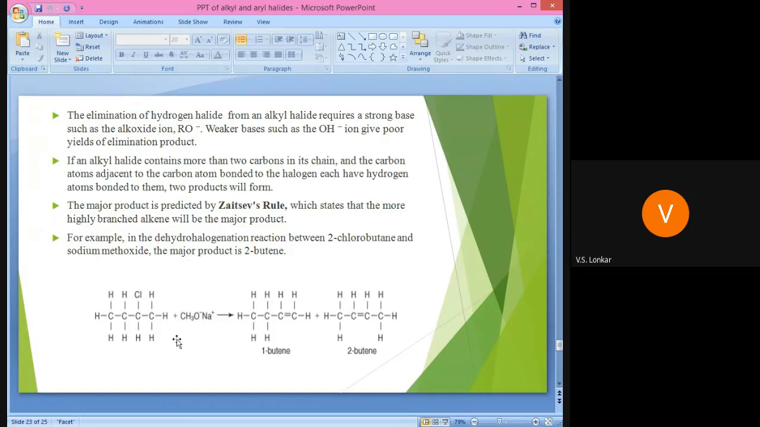This base, CH3O minus, is the alkoxide ion, or we can say methoxide, so it is sodium methoxide. The methoxide ion abstracts the proton, as it is the base, and there is elimination of HCl, and we get the products 1-butene and 2-butene.